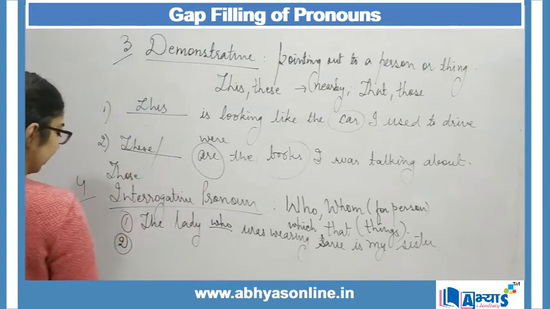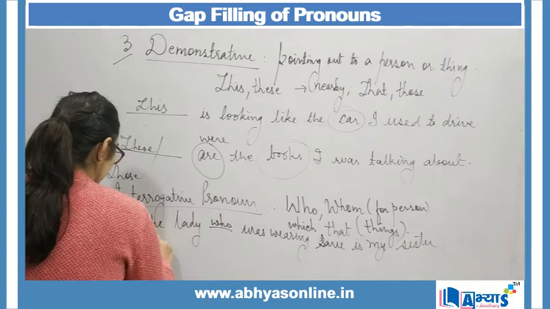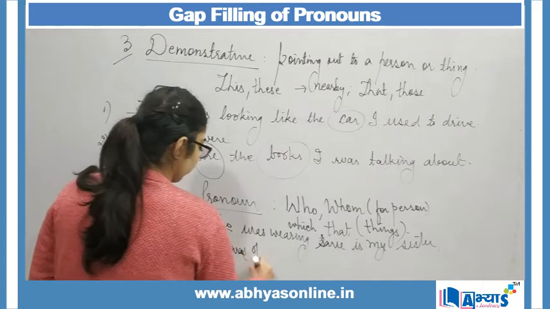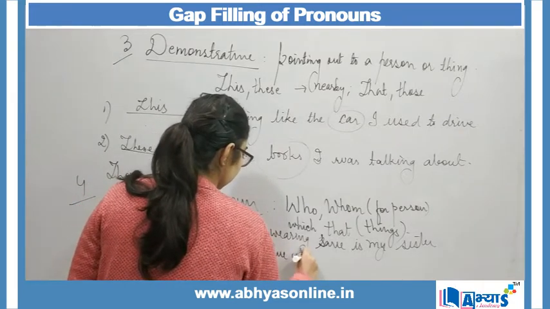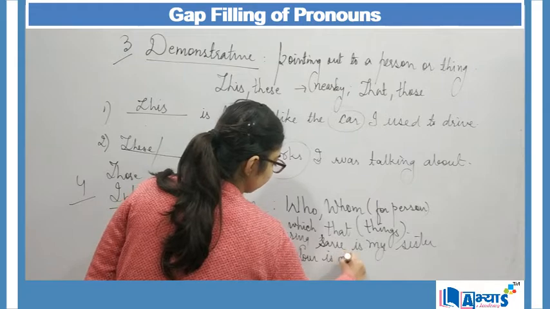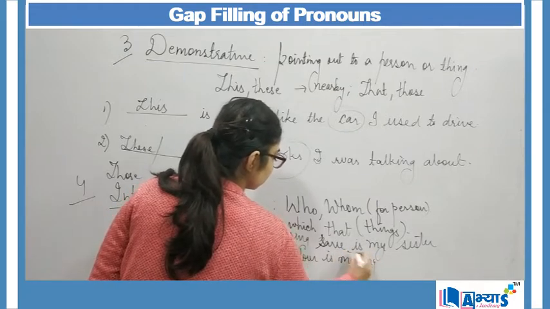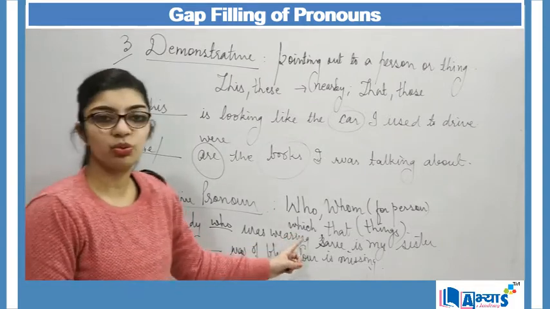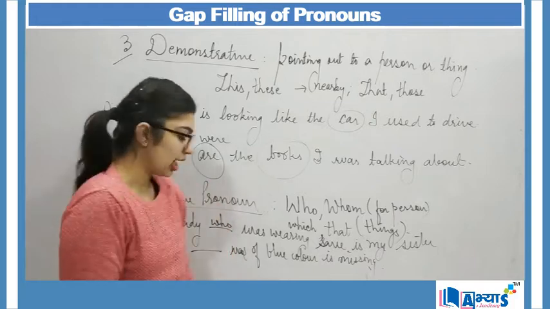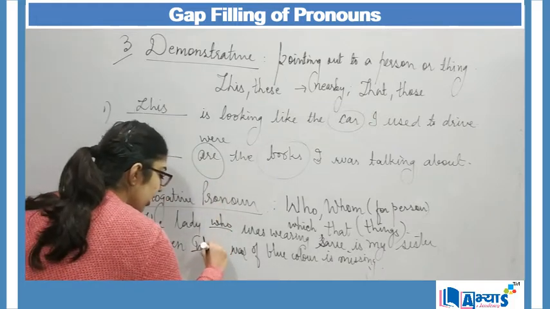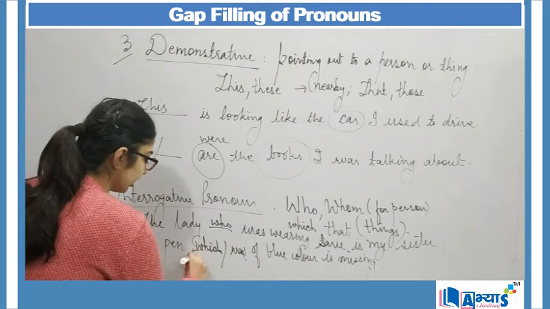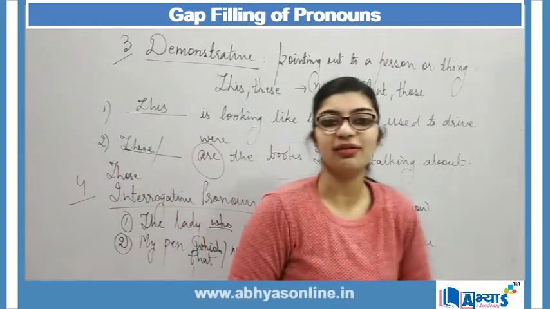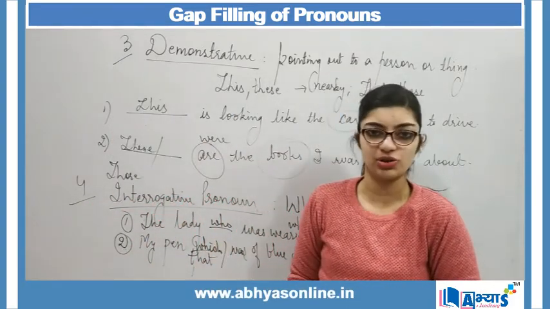Second example can be: "my pen dash was of blue color" is missing. Now, in "my pen dash was of blue color," I can fit either which or that. Both are correct: my pen which was of blue color, or my pen that was of blue color. Both the words will fill the blank and make the correct sentence. So I can put in any of these two, right?